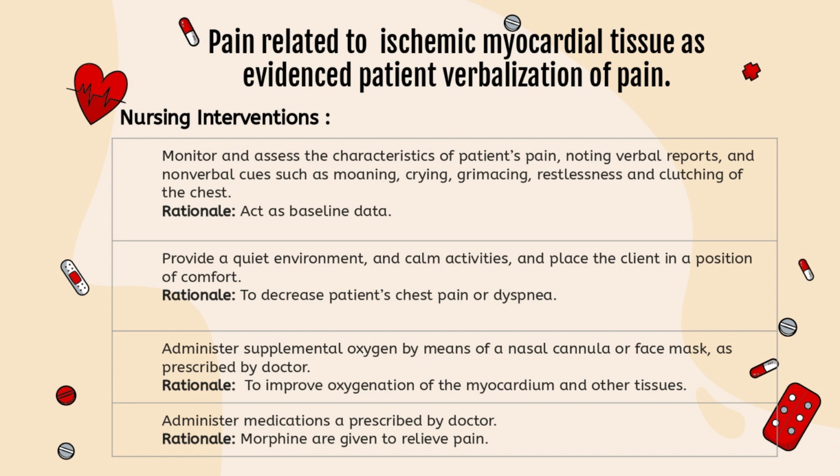The next nursing intervention is to provide a quiet environment and calm activities and place the client in a position of comfort. The rationale of the intervention is to decrease the patient's chest pain or dyspnea. Next is to administer supplemental oxygen by means of a nasal cannula or face mask as prescribed by the doctor. The rationale of this intervention is to improve the oxygenation of the myocardium and other tissues.